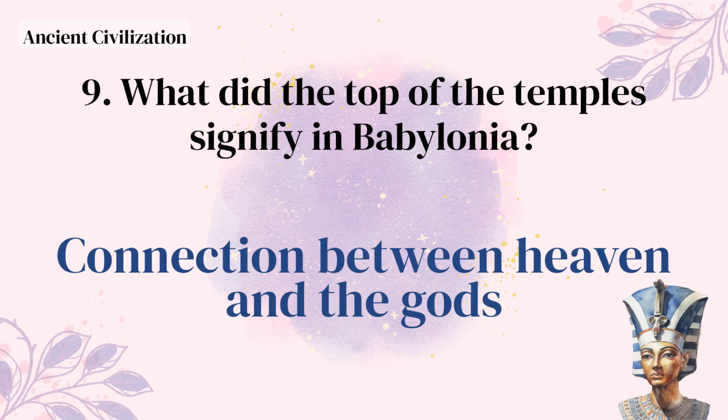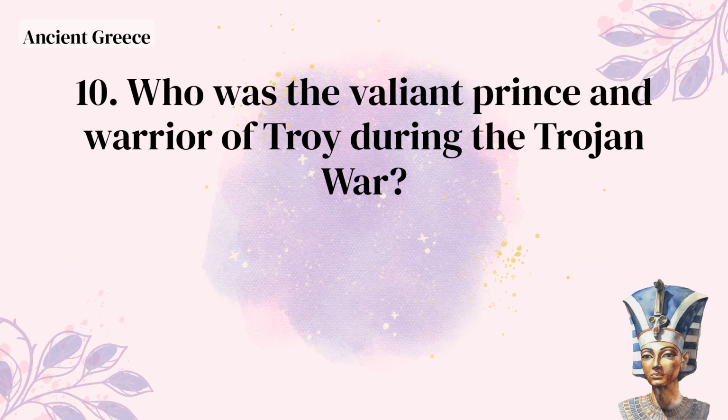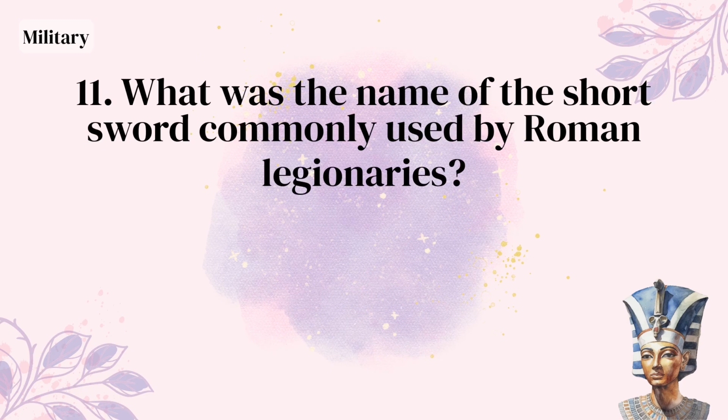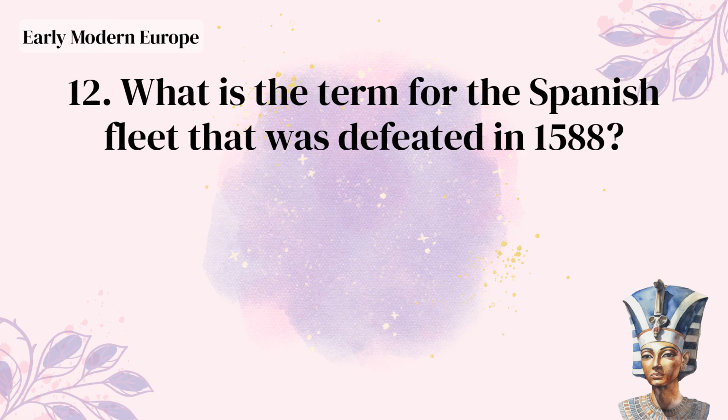Connection between heaven and the gods. Who was the valiant prince and warrior of Troy during the Trojan War? Hector. What was the name of the short sword commonly used by Roman legionaries? Gladius. What is the term for the Spanish fleet that was defeated in 1588?